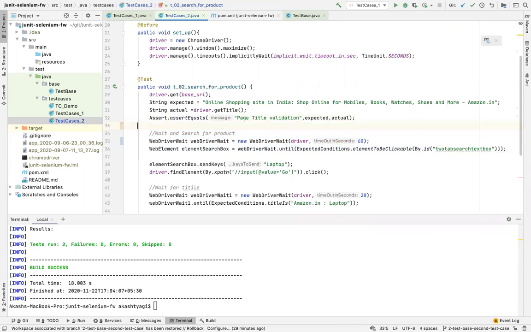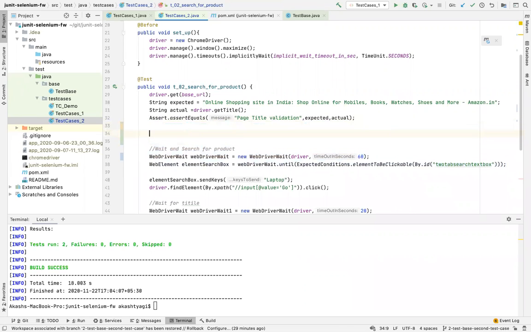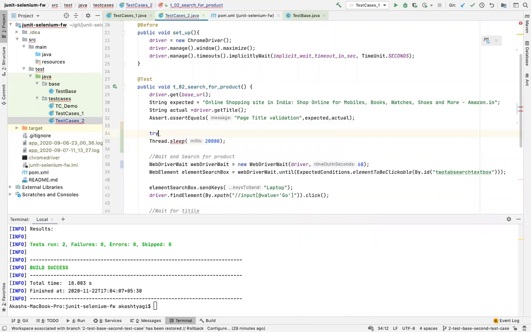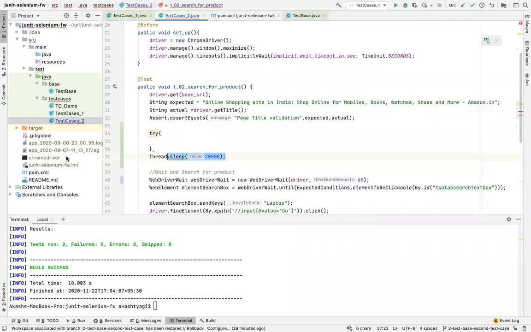So now you are saying that there is one more way of doing it. We can say Thread.sleep, okay, we'll say 20,000. That means it will be in seconds, and I either have to put it inside try catch, otherwise it will throw an error. I can simply throw it in the method, but I'll just quickly do this.